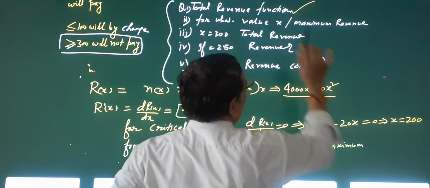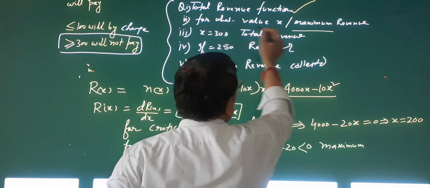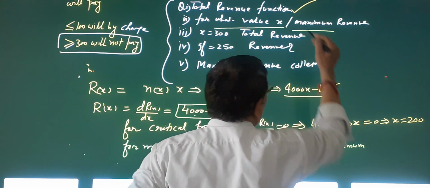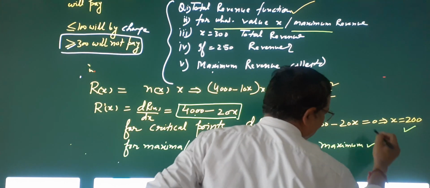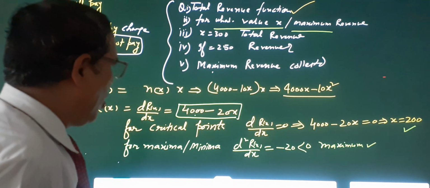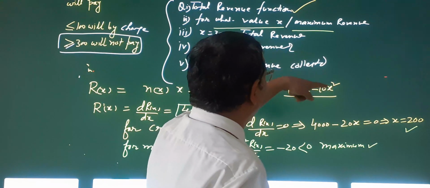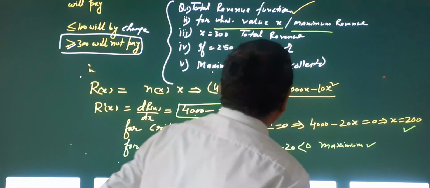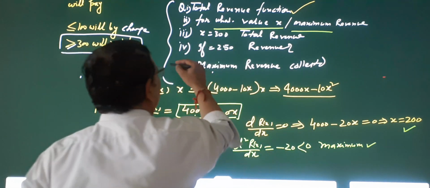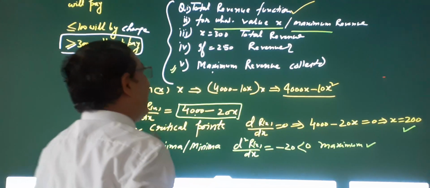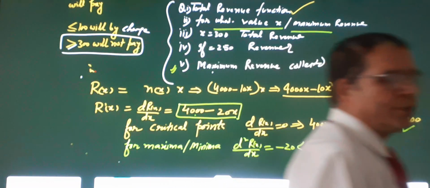Now the second part is over. Maximum it is proved, and for what value of x? That is 200. So the answer of the second part is x equal to 200. This step tells us that the revenue will be maximum when x equals 200. And there is also another part: the maximum revenue collected. Let us clear that. At what value of x are we getting maximum? We are getting x equal to 200.